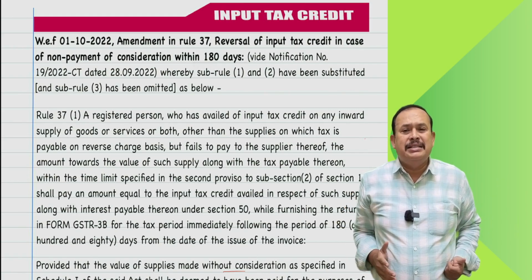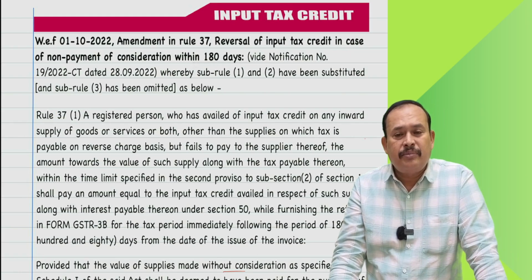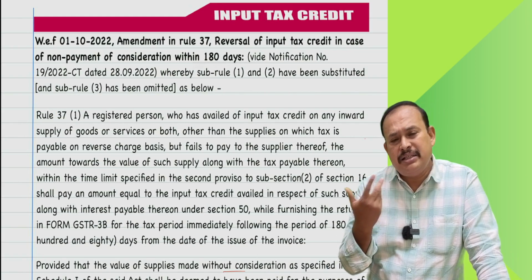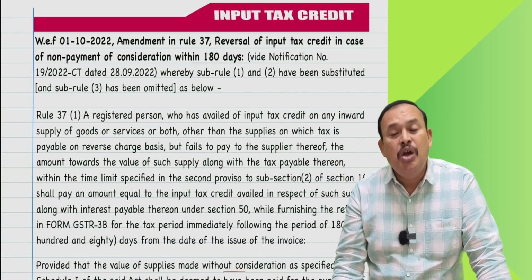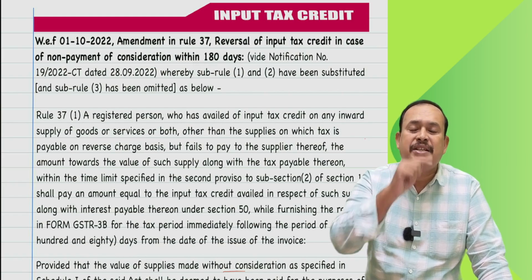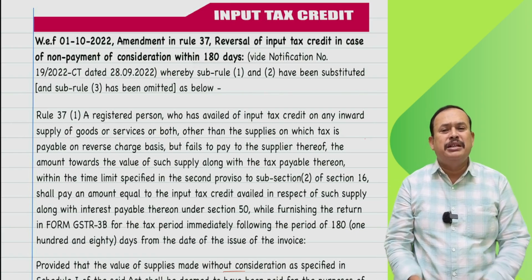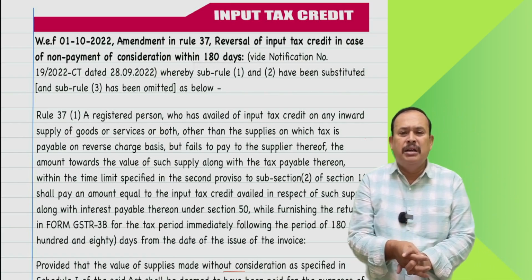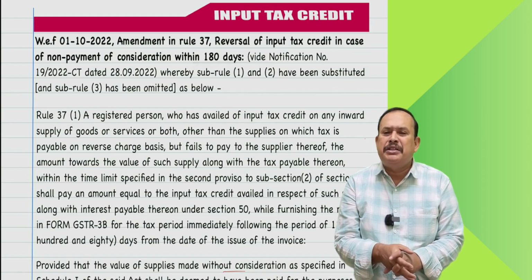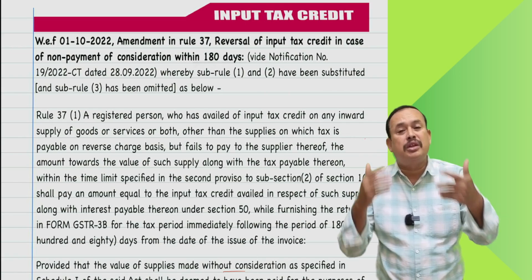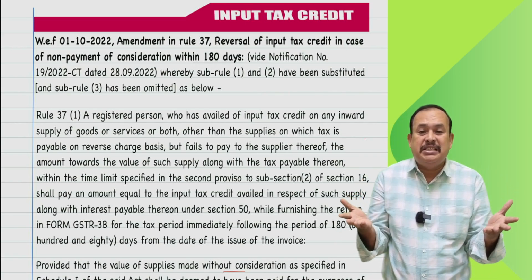I avail the ITC. I have not paid you the 11,80,000. Can I avail the ITC? Yes. I have a time limit of 180 days from the date of invoice to make the payment to my supplier. Suppose I received the invoice and the goods worth rupees 10 lakhs on 1st of September 2024, on which GST is 1,80,000.